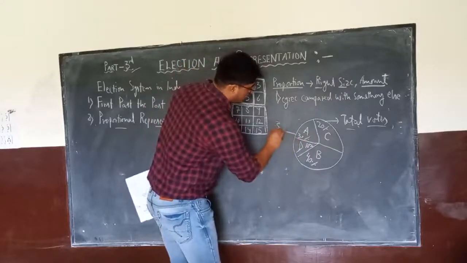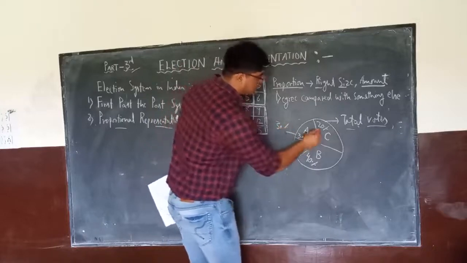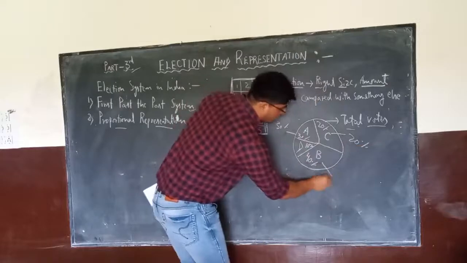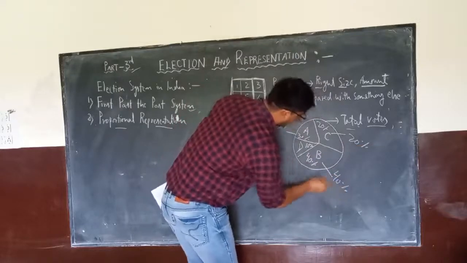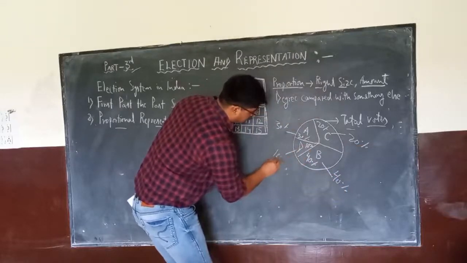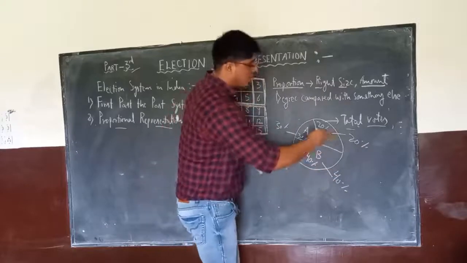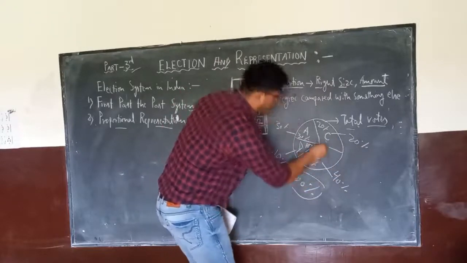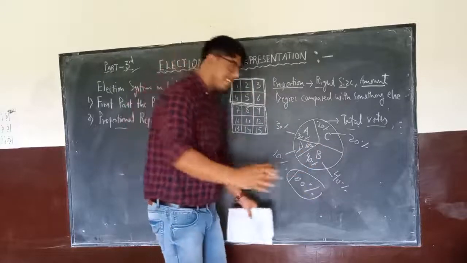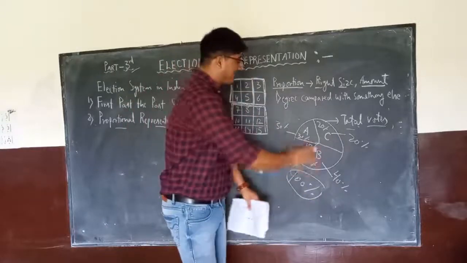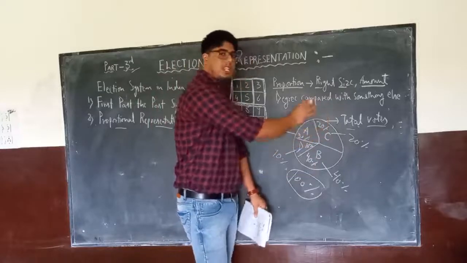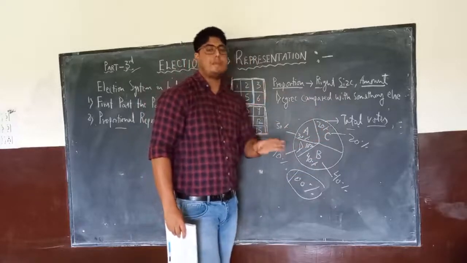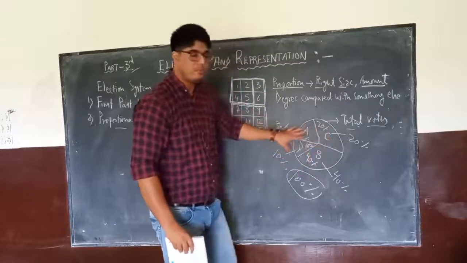A party got 30% votes of the total votes. C party got 20% votes of the total vote. B party got 40% of the total vote, and this got 10%. This concludes total 100%. So now after these all 100% votes, in the same proportion as they have achieved these votes, in the same proportion these parties will be getting the seats in the parliament or in the government. It means they all will be forming the government.